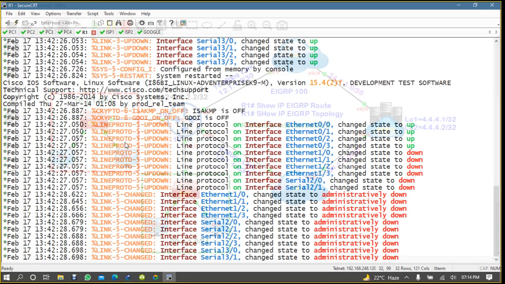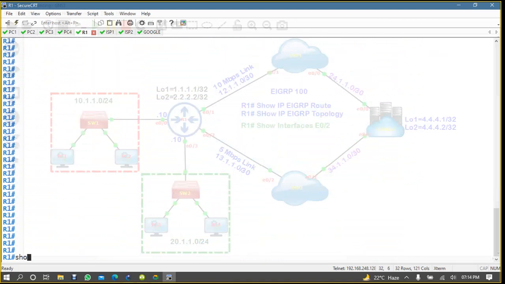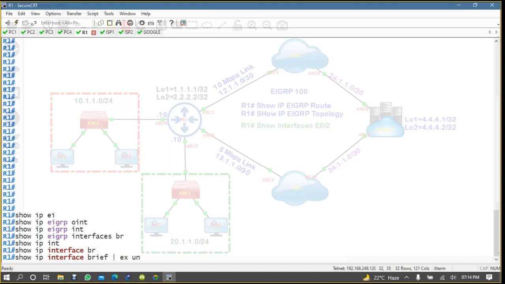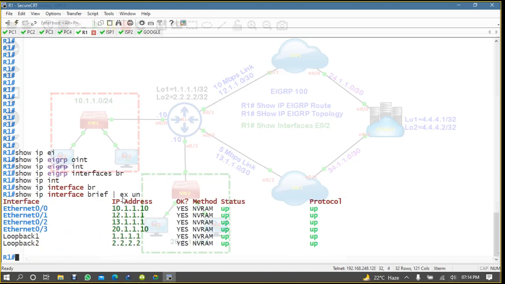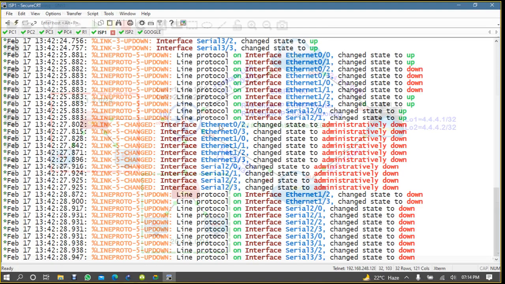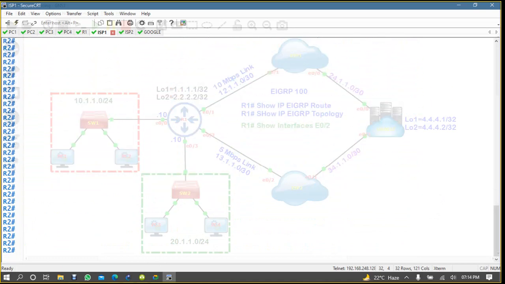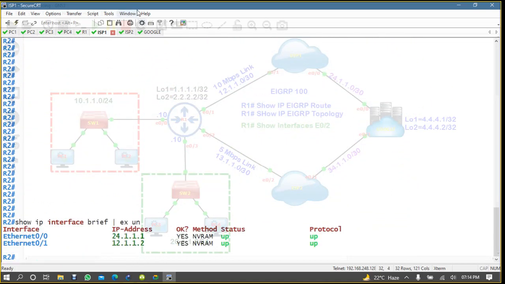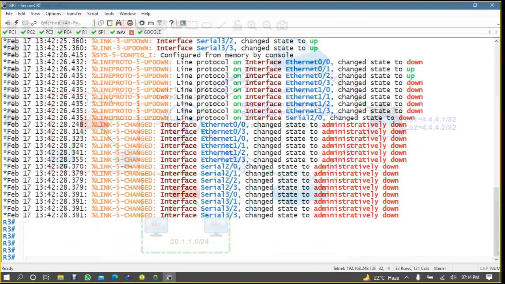So we'll come here to router 1 and type show IP interface brief, excluding unassigned. I told you we are using 6 interfaces on router 1. You can check here, all 6 interfaces are there. ISP1 has 2 interfaces, yes it is up. We are just verifying the interfaces.